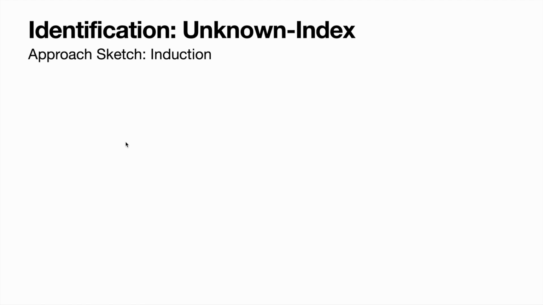Okay, so I'll give a quick sketch of one of our main results, which is the identification result, showing that given samples from this unknown index model, we can identify, if we had infinite samples, the K weight vectors W1 through WK. And our approach is going to be through induction. So the base case is rather simple, because if we had K equals 1 model, we're just looking at a standard linear regression problem, because there's only one model to take the max over. We're just observing X and Y from a linear regression. And so what we're going to do is then run induction on K.